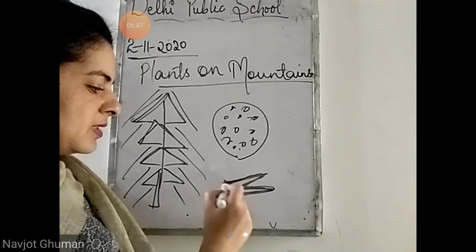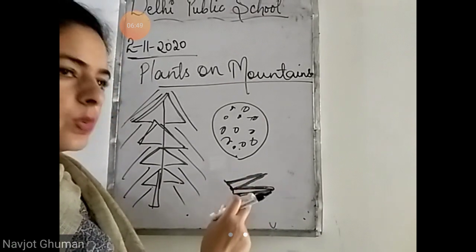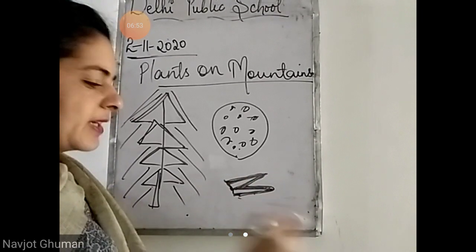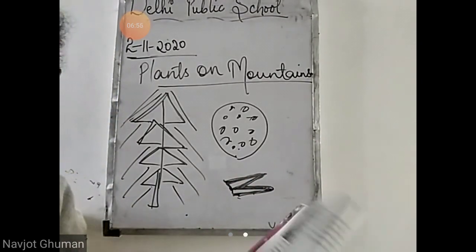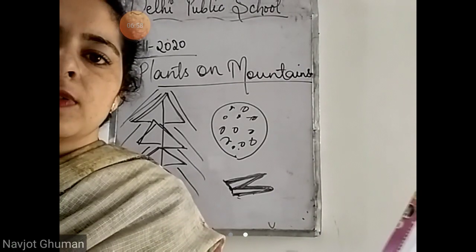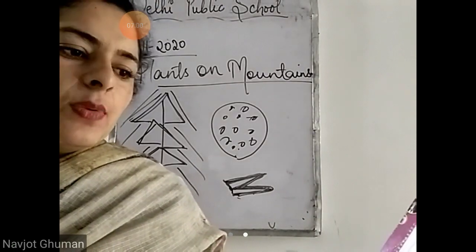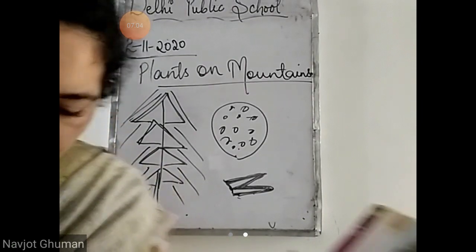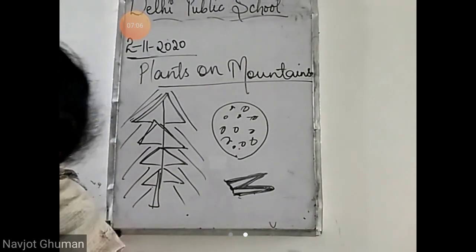So it doesn't allow the snow to stay over the leaves for a long time, and the snow slides off easily. So these are the features of the plants that grow in the mountains. Next is plants in deserts. What are the features of the plants that grow in deserts?